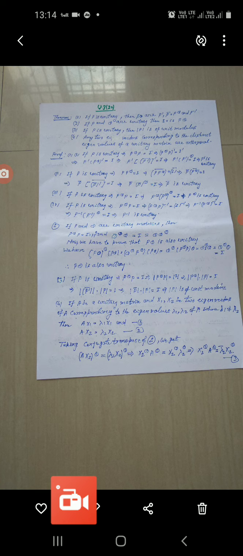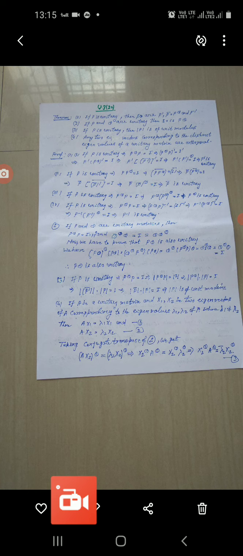And the fourth point: any two eigenvectors corresponding to distinct eigenvalues of a unitary matrix are orthogonal. The proof is very simple and you can do it. We will prove one by one.